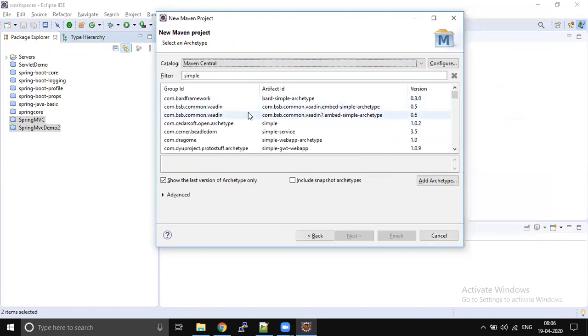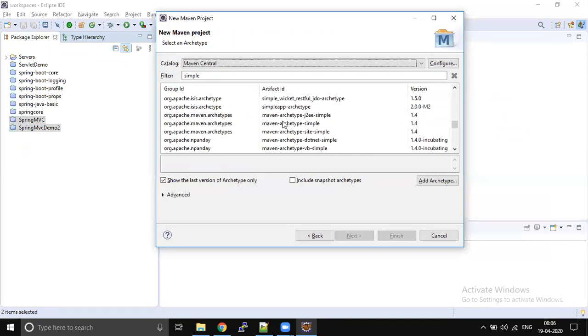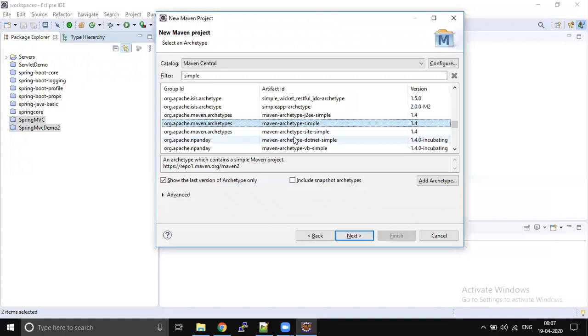Maven Central. Where is Apache? Yeah, Apache simple. So this is our simple Java application, not even a web application. A very plain core Java application will be created.